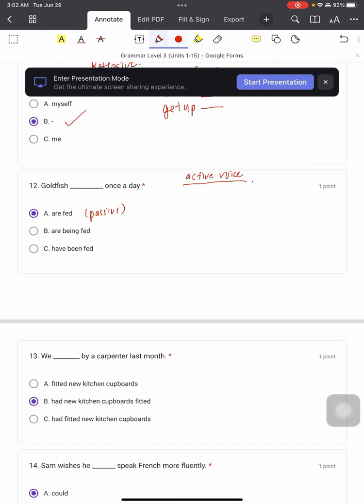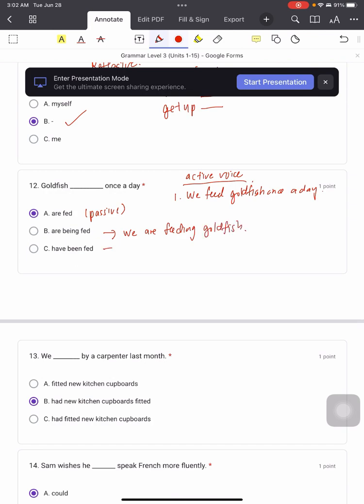So what if I change it to active voice? How would it be? Okay? So look at the first one. Goldfish are fed once a day. That means maybe we say we feed goldfish once a day. So this is the correct form. If you choose goldfish are being fed once a day, that's wrong. Why? Because when we change to active, it will be we are feeding goldfish once a day.